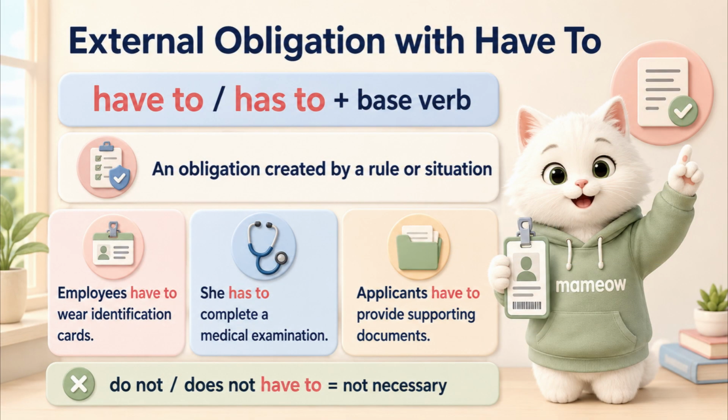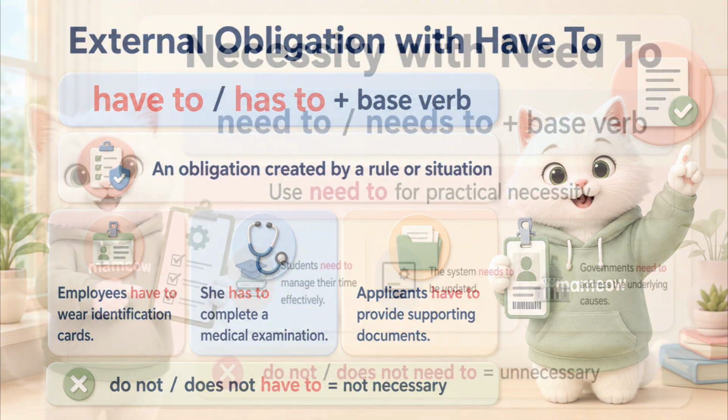Use have to or has to when a rule, requirement, or situation creates an obligation. For example, employees have to wear identification cards. She has to complete a medical examination. Applicants have to provide supporting documents. The negative form is do not or does not have to, which means that an action is not necessary.